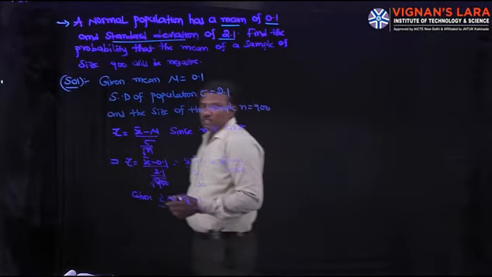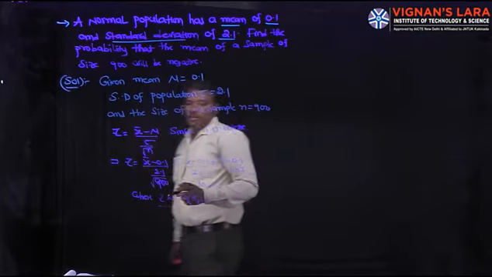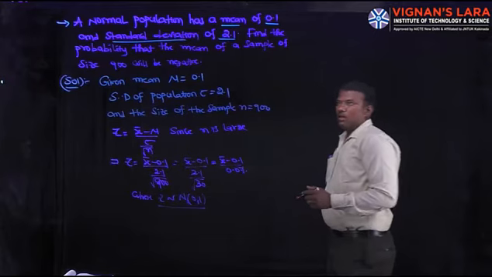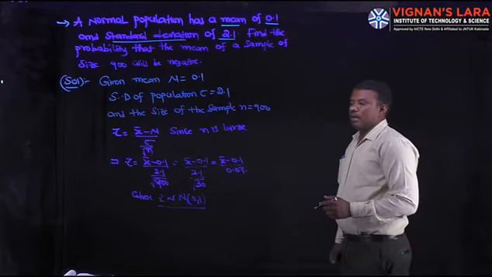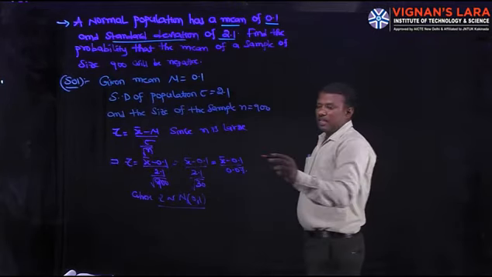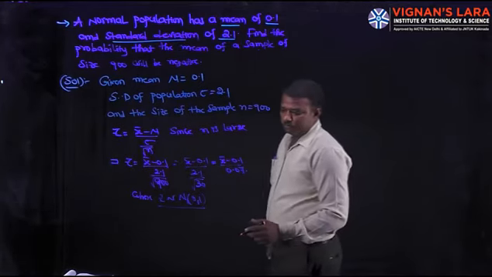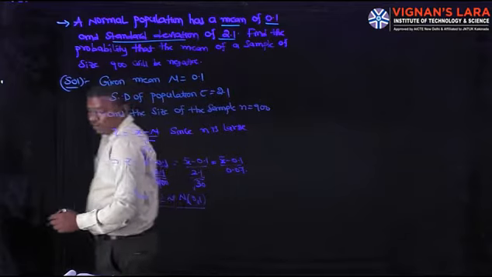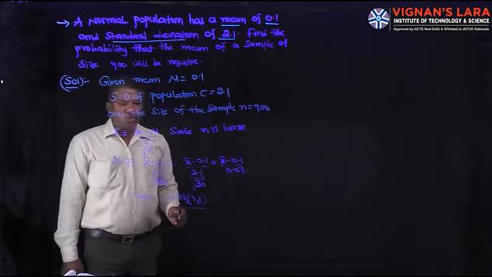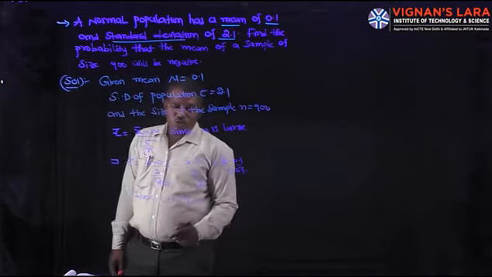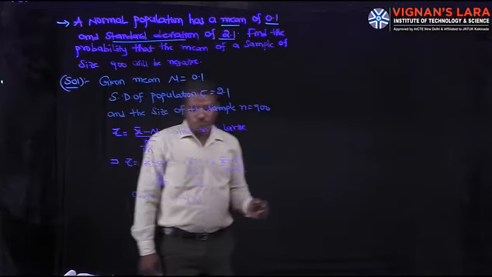Since n is large, substituting, z is x bar minus 0.1 by 0.07, where z belongs to a normal distribution with mean 0 and standard deviation 1, N of 0, 1.